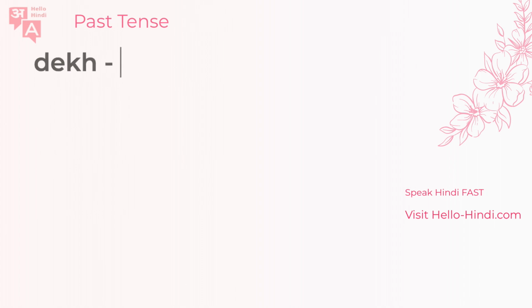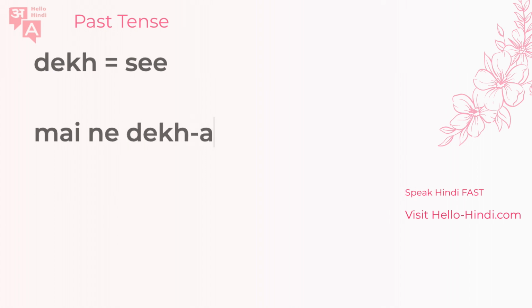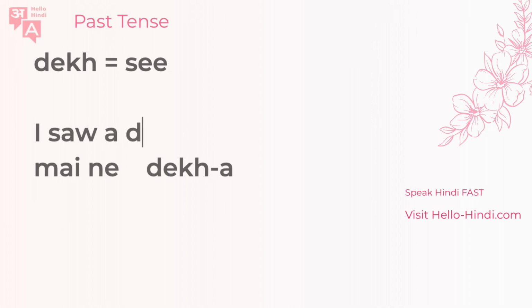All right, so dekh means to see. Now let's try to understand how we can say this. Maine dekha. I think you know this means I saw. Now we are still on the first exception. We are trying to understand how we say maine dekha. Now the first part is when you say you saw a dog, for instance. I saw a dog. How would you say this?